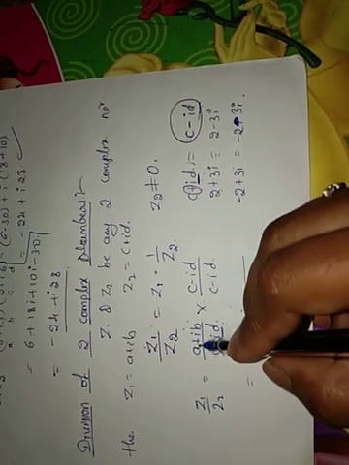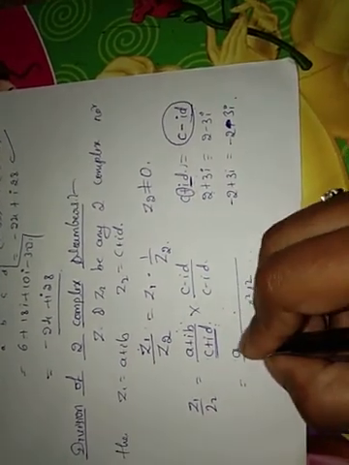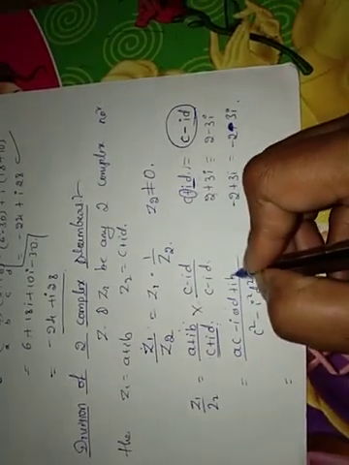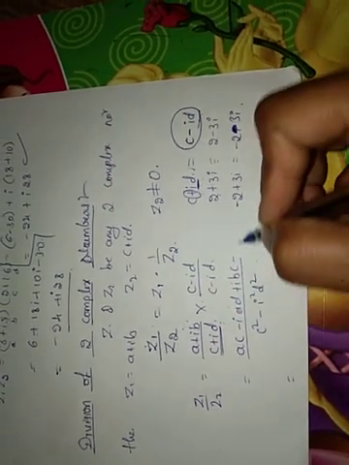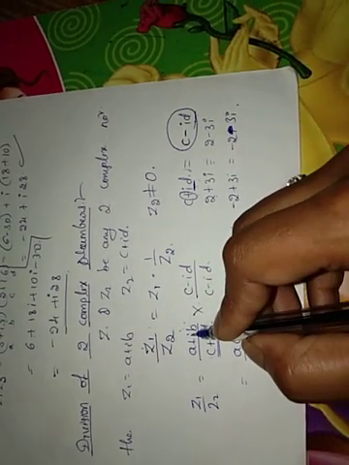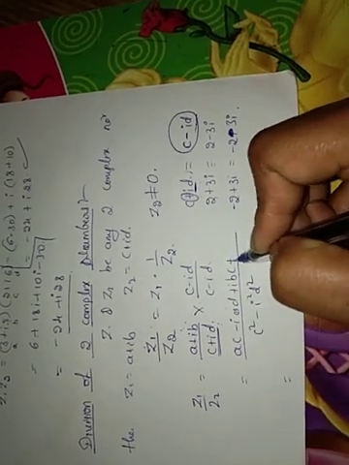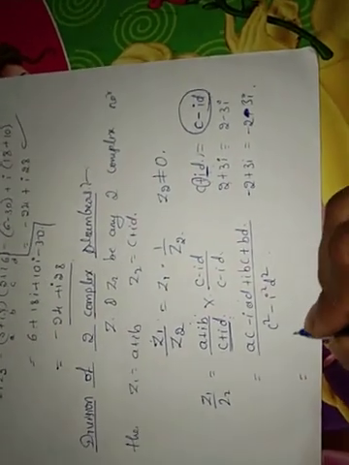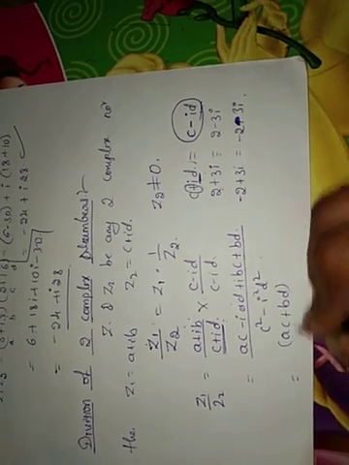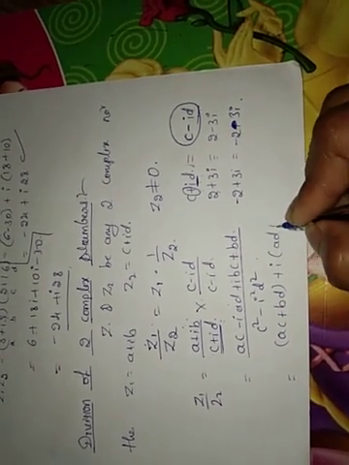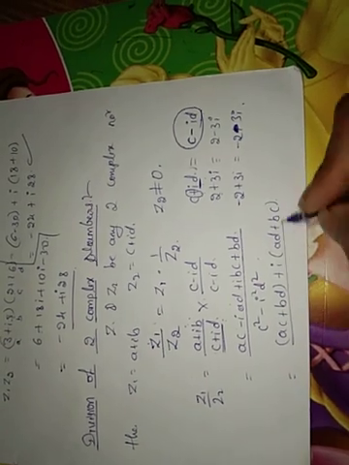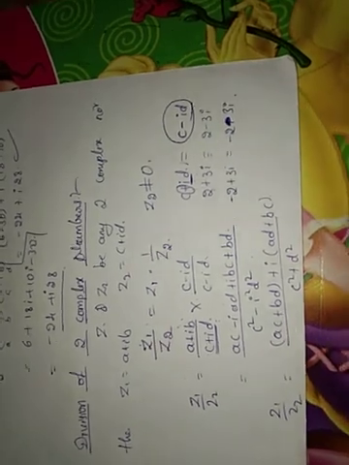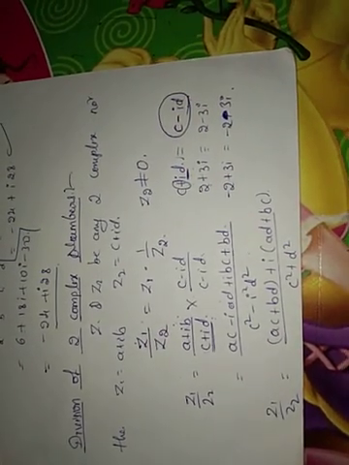Come to the numerator, (a + ib)(c + id): a into c is ac, minus i into ad, plus i into bc, plus minus into minus, minus i into i square. i square is minus 1, minus into minus plus bd. That becomes (ac + bd) + i(bc - ad) divided by c square plus d square. So that is how to find out the division of the two complex numbers.